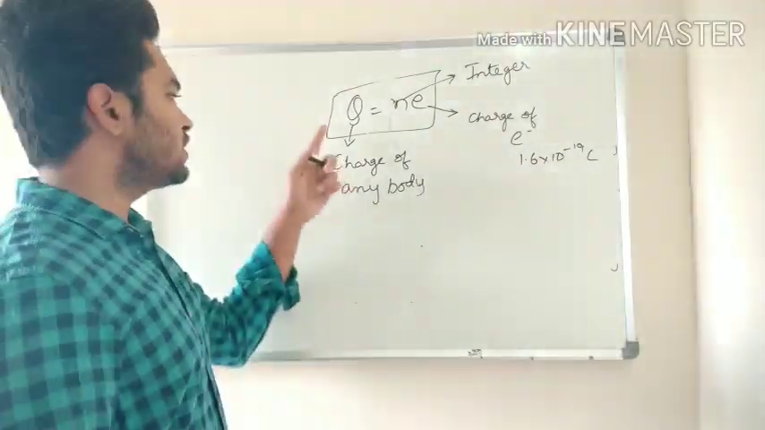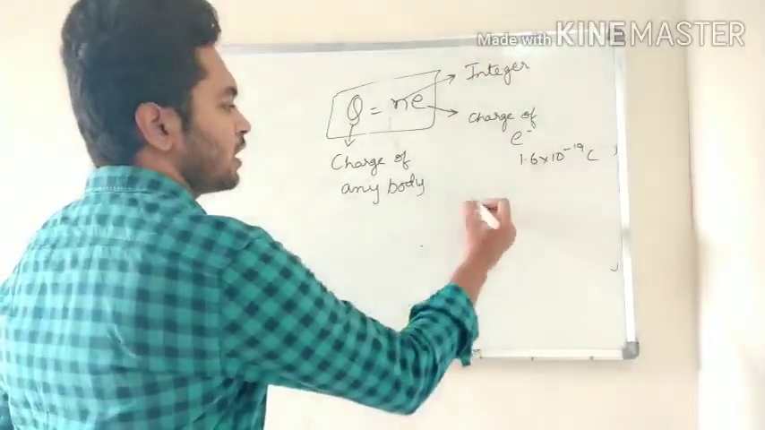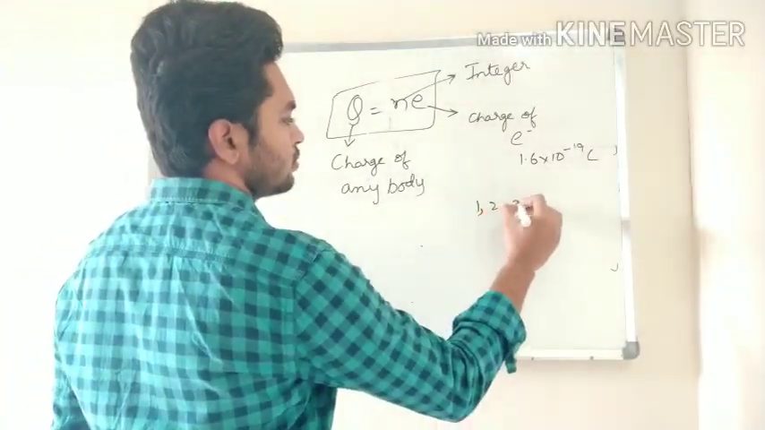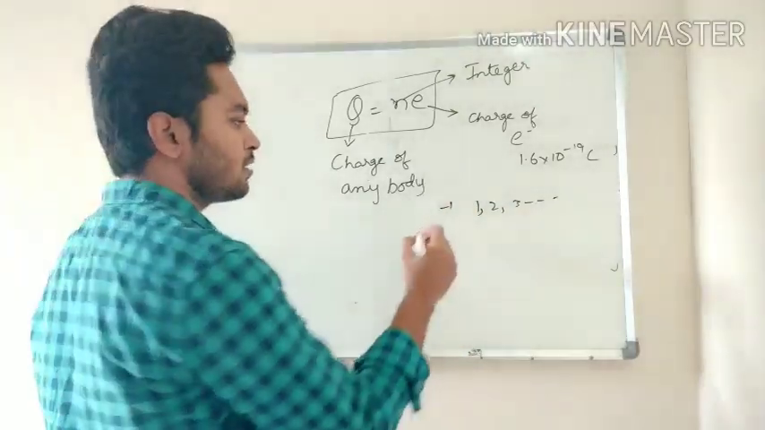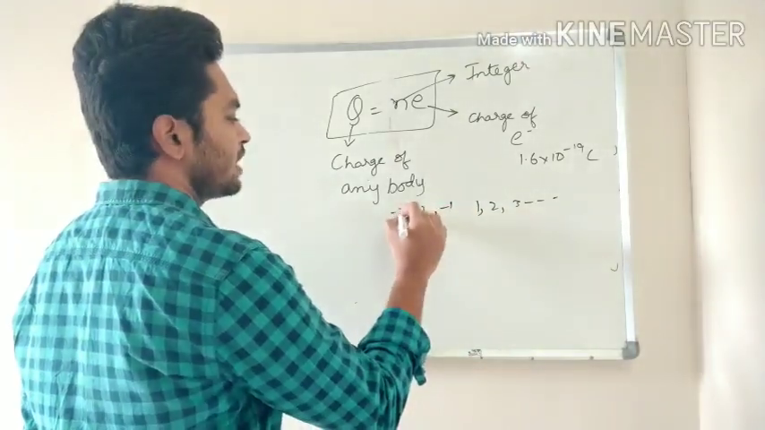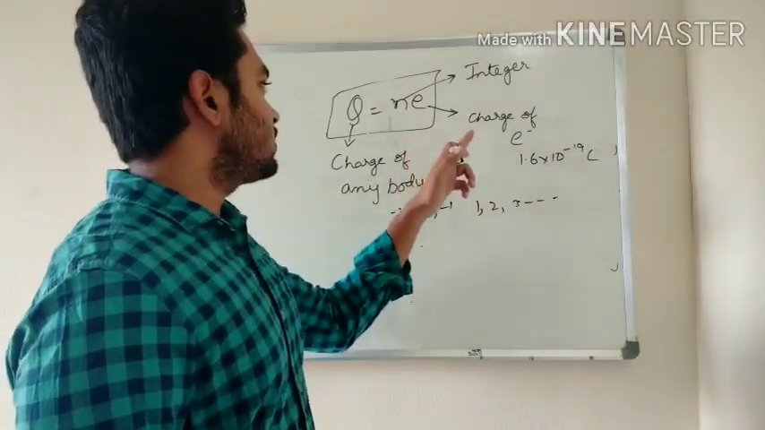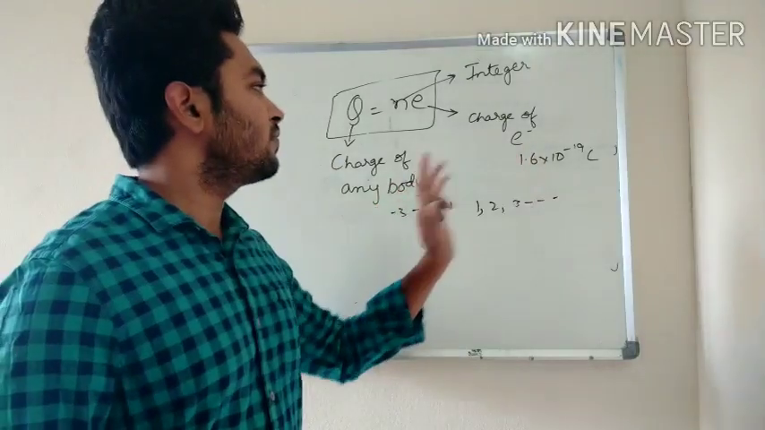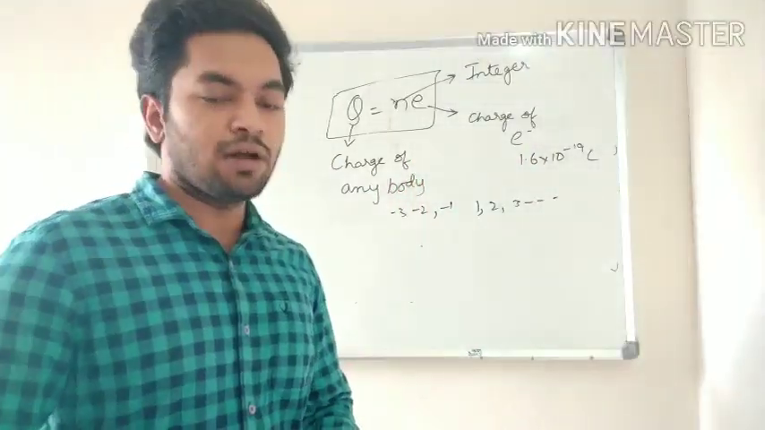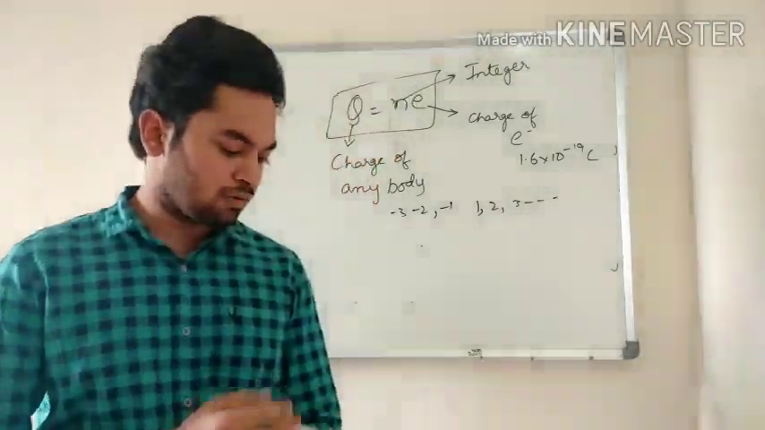Understood this? Q is charge of any body. N is an integer. What are integers? 1, 2, 3, so on. Or even negative is also possible. Negative integers are also there. Minus 1, minus 2, minus 3. Right? And E is the charge of electron. Right? Now we are going to solve a problem. Let's see how you will do.